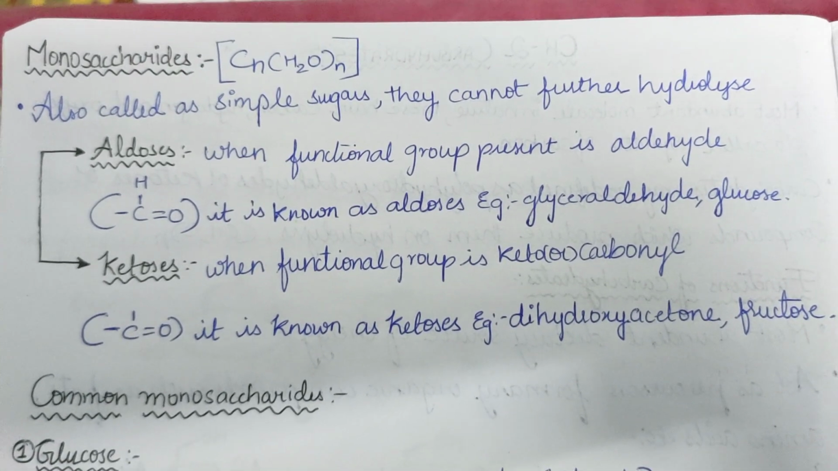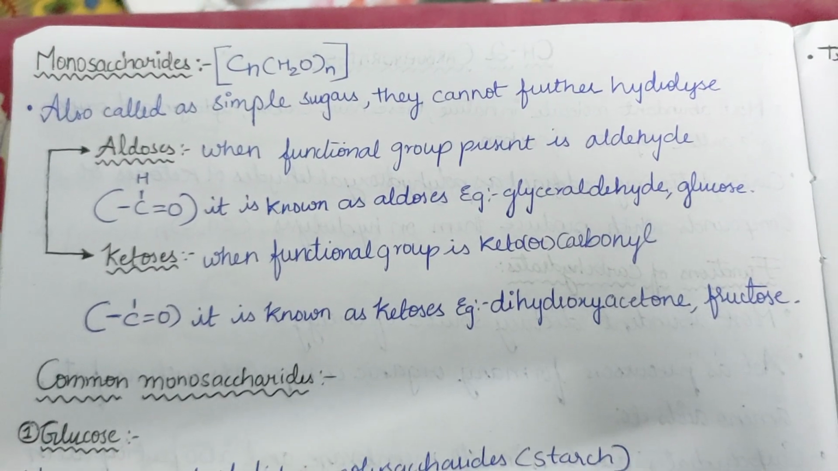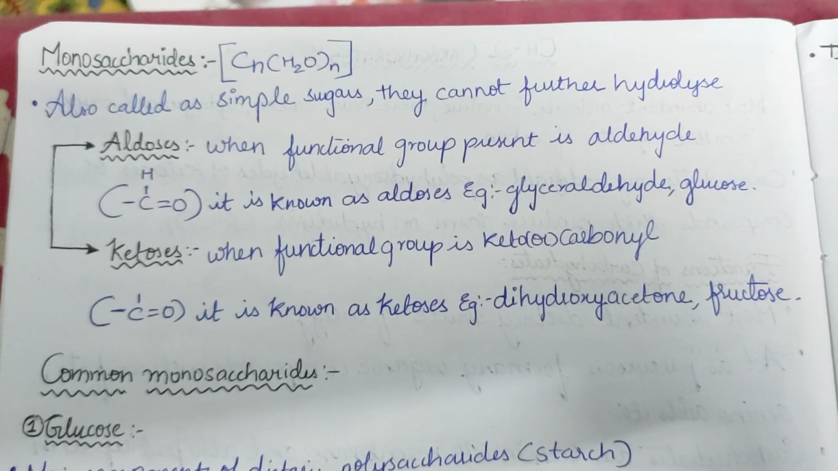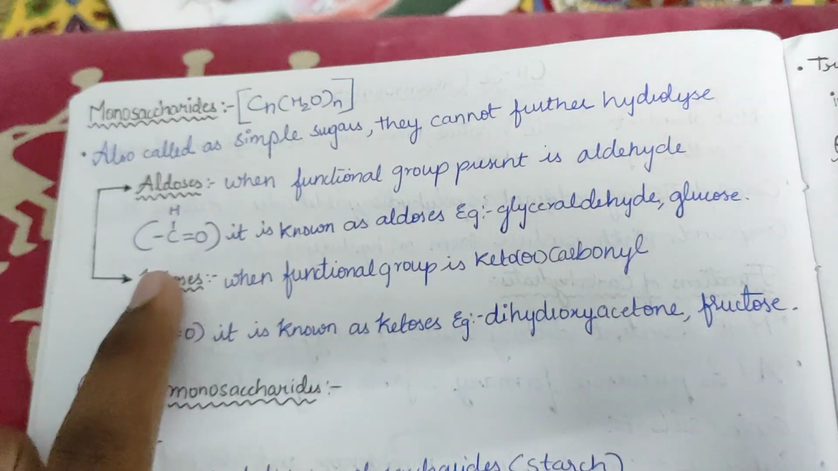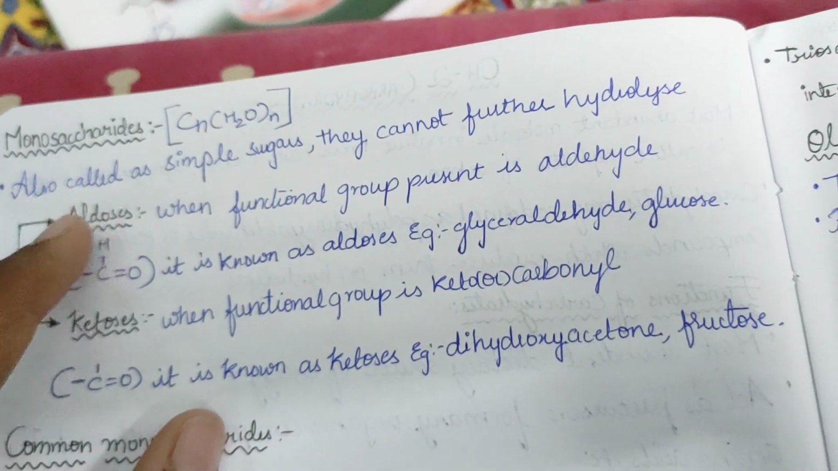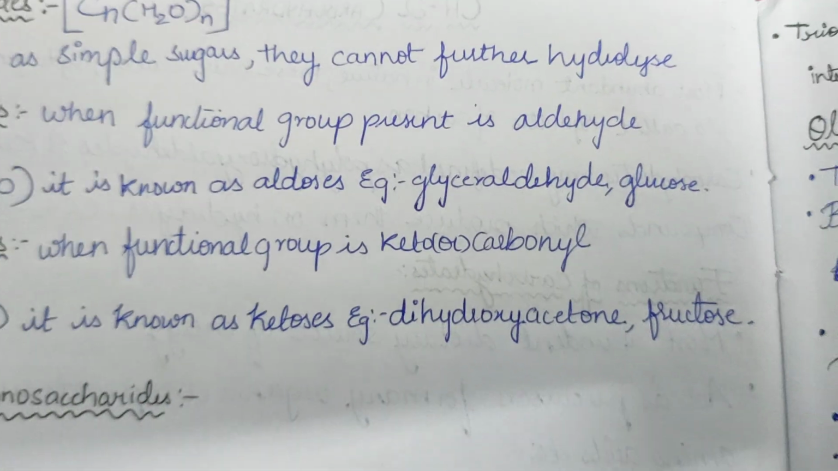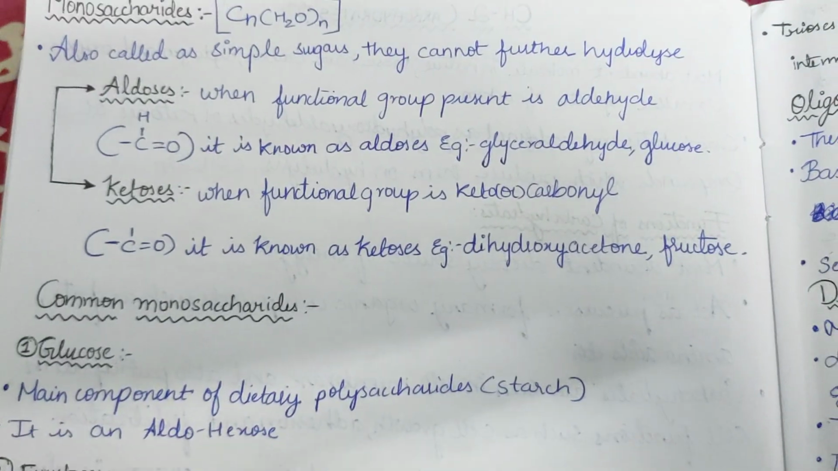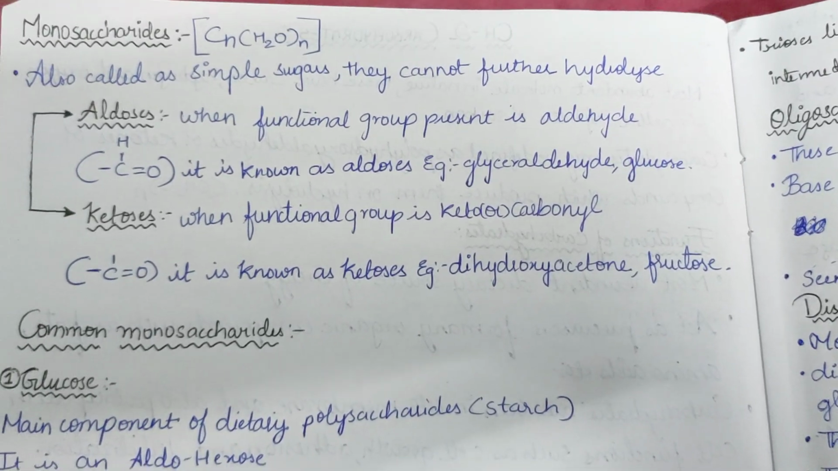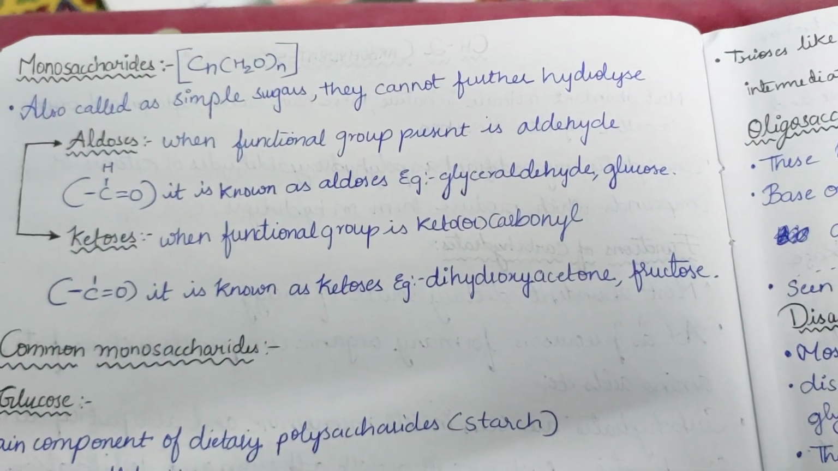Monosaccharide. The common formula is CnH2nOn. It is also called simple sugars. They cannot be further hydrolyzed. So we have two groups, aldoses and ketoses. When the functional group is aldehyde, attached to the carbon, it is known as aldoses. Examples are glyceraldehyde, glucose, etc. Now ketoses: when the functional group is ketone or carbonyl, it is known as ketoses. This is the functional group of ketose, and examples are dihydroxyacetone and fructose.